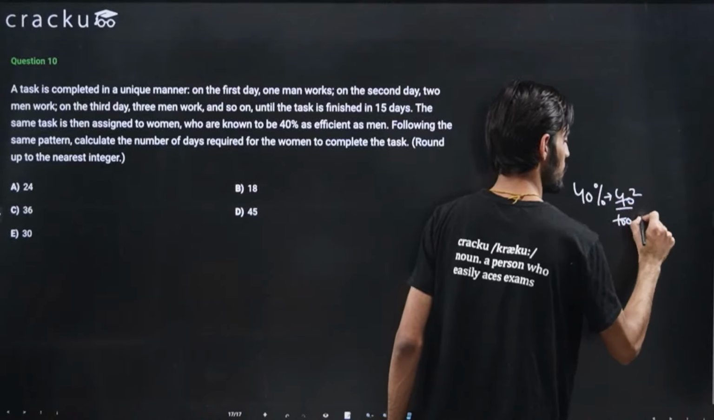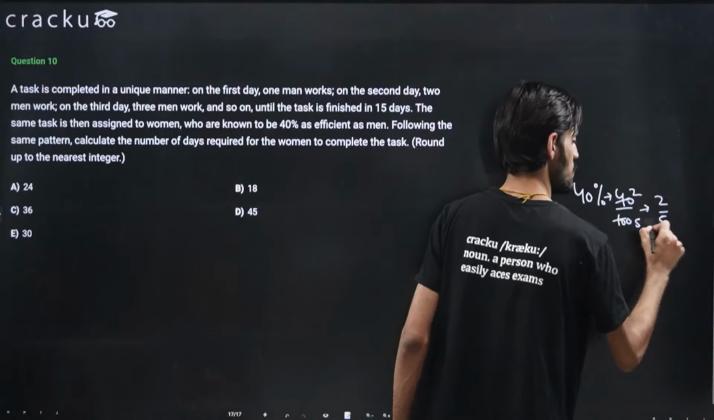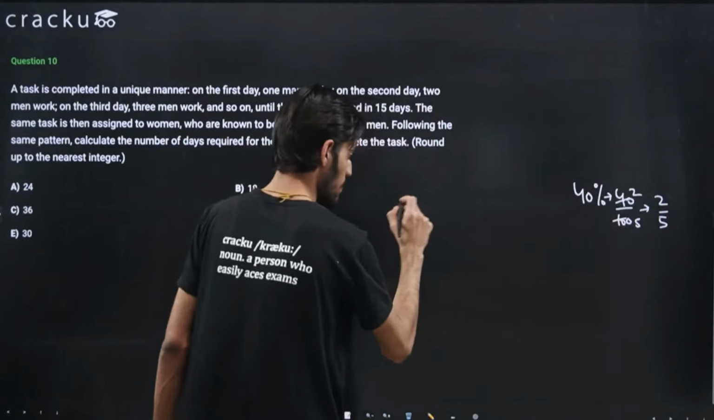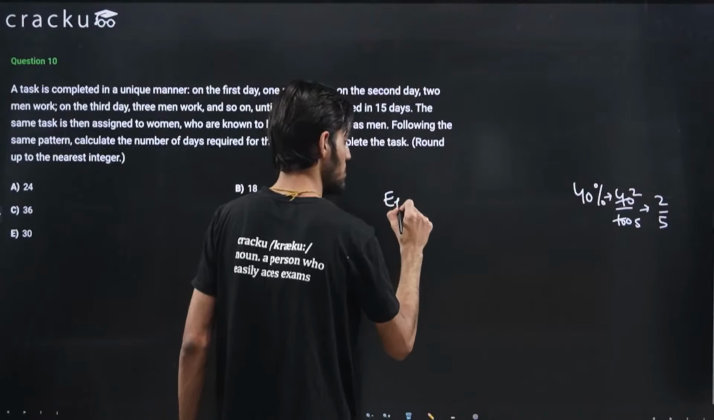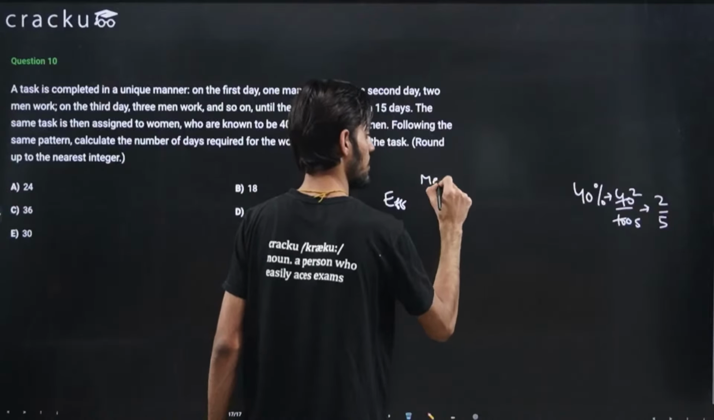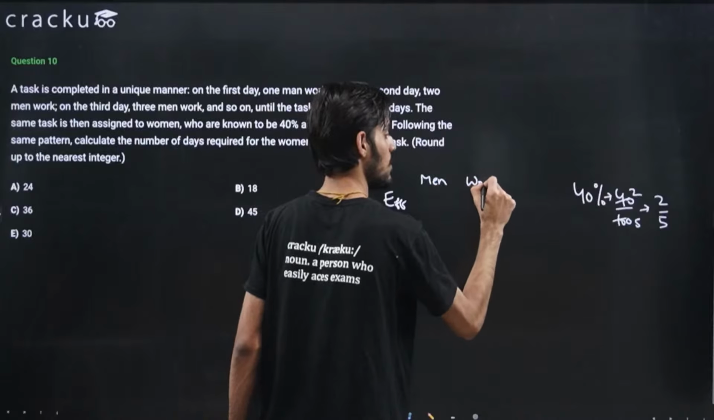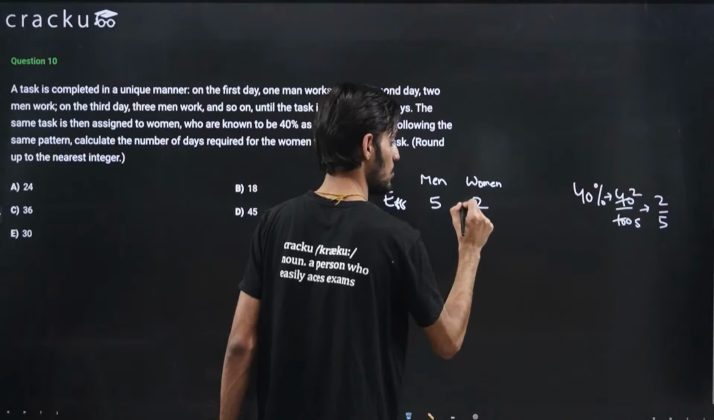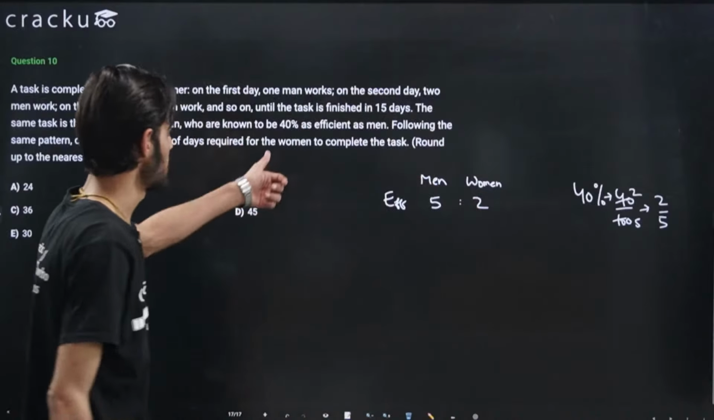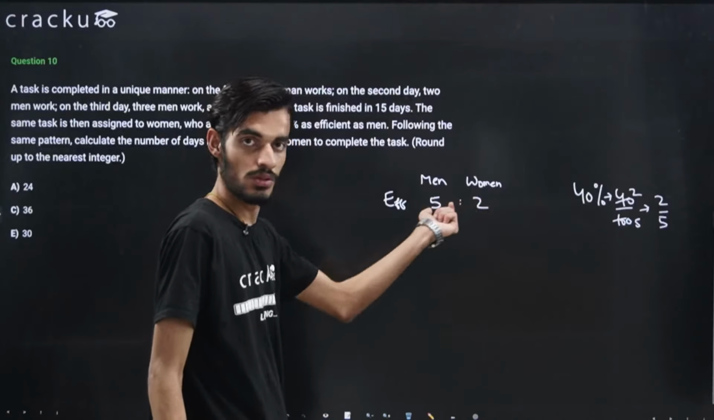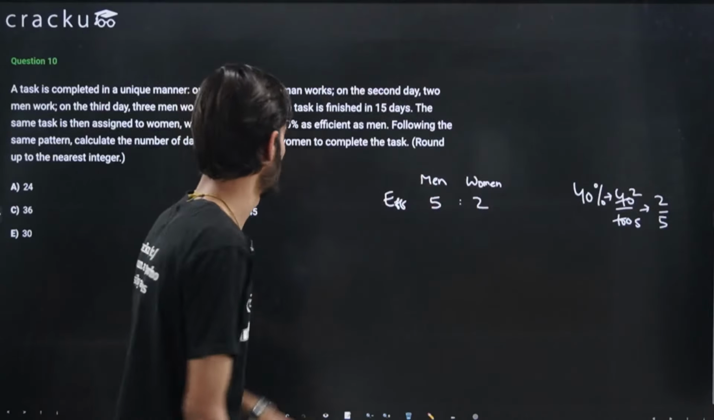2 by 5. Okay, these are the efficiencies. So the efficiency of men and women is given to us as 5 and 2, right? We are given that the women are 40% as efficient as men, so 40% of 5 is 2. So this is the ratio of efficiencies.